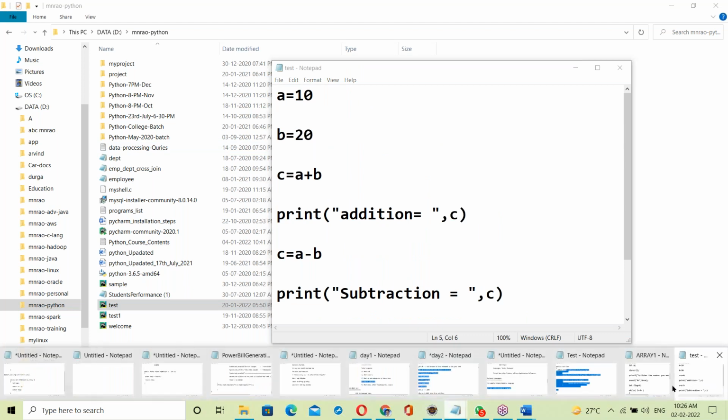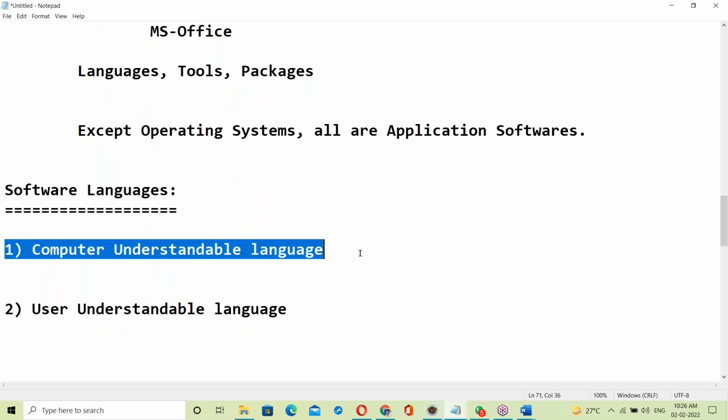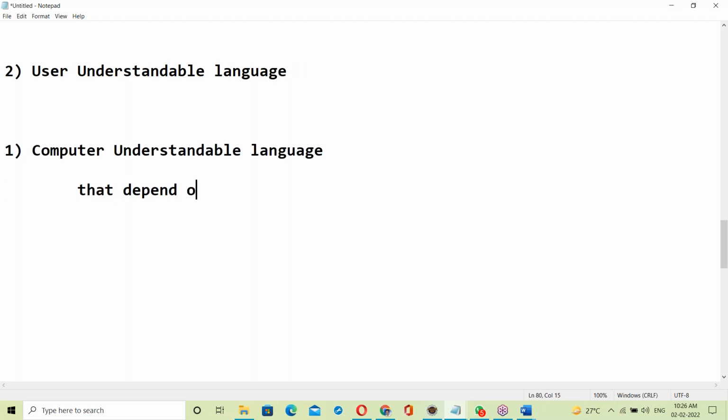Next is computer understandable language. What is computer understandable language? That depends on the generation of computers. How many generations of computers are there? Any idea?